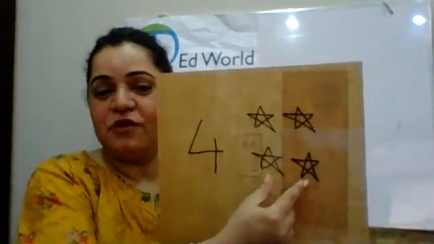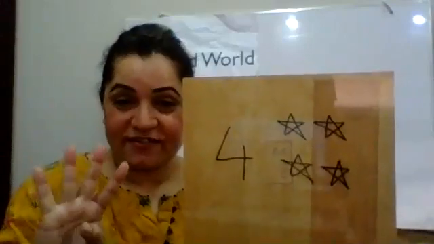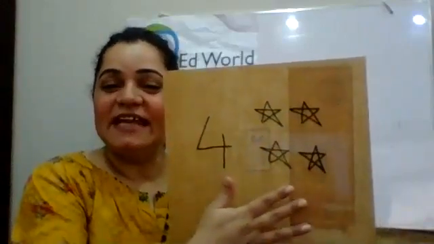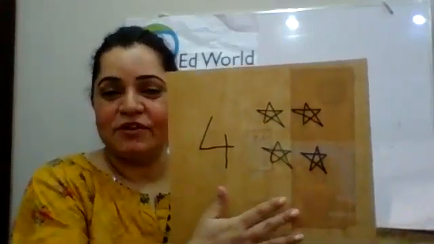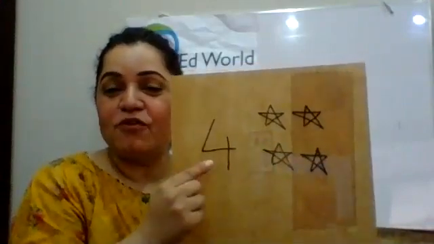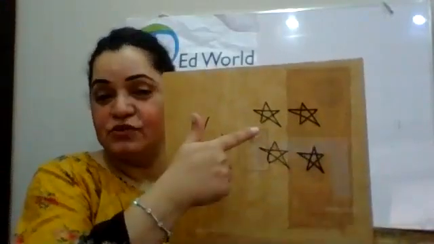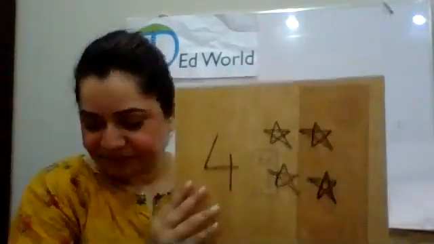The 2 are friends and the 2 are friends, and that makes 4, right? So there is nothing left over here. Number 4 is so friendly that he can equally share the 2 stars with his friend. Okay, that's great.